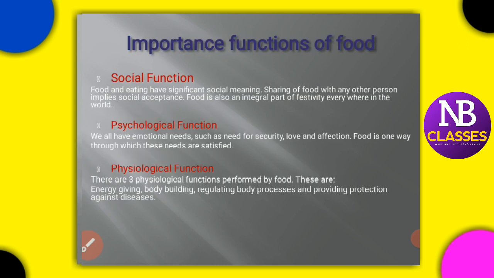The next one is regulating body processes and providing protection. Food regulates our body processes and provides protection against diseases. Regulatory functions refer to the role of food in controlling the body processes. For example, the body temperature of human beings is around 37 degrees Celsius. Similarly, how is the heartbeat maintained? It is about 72 beats per minute.